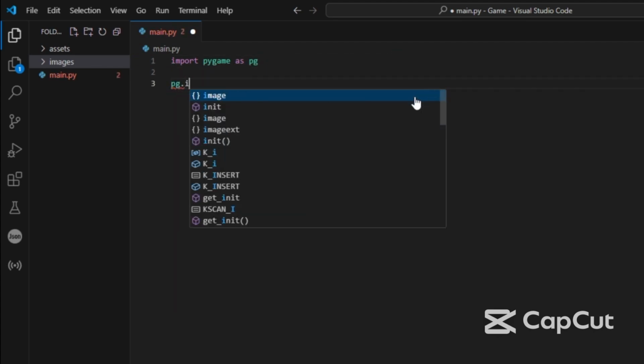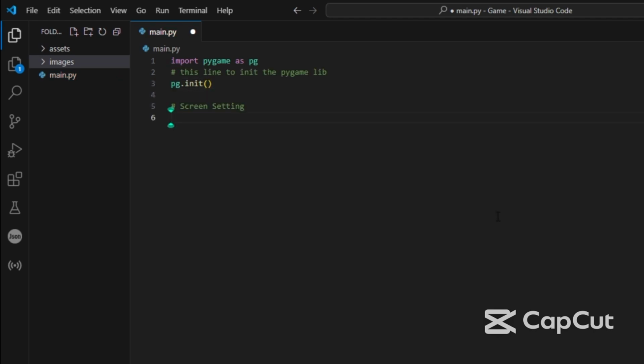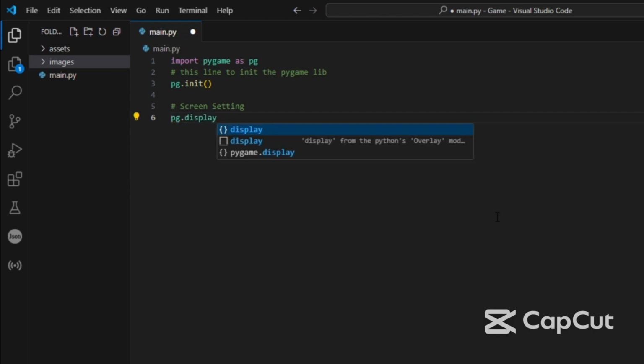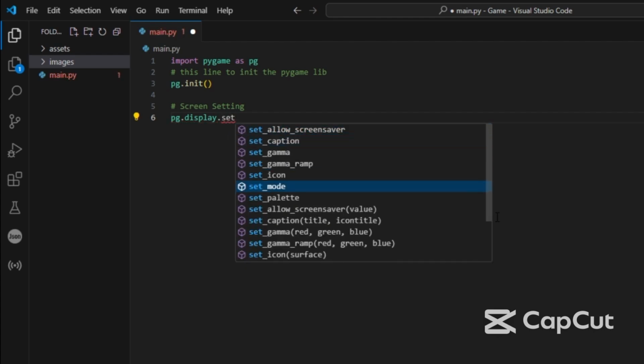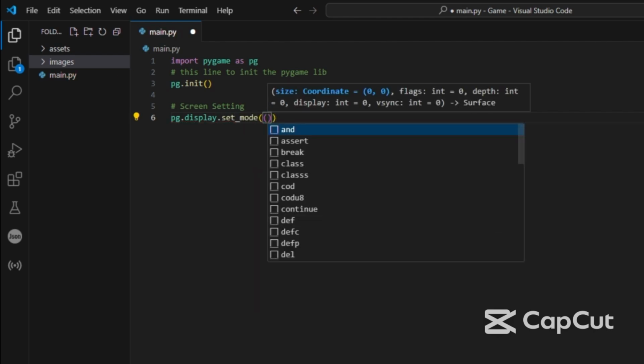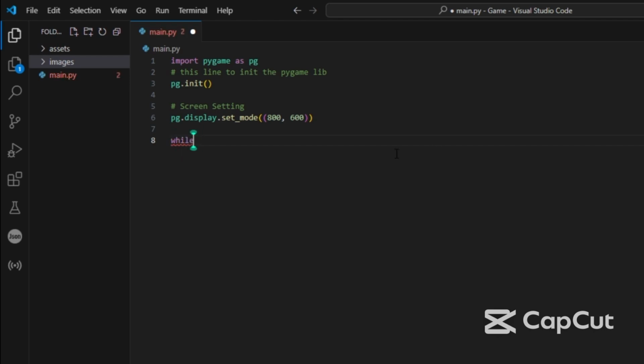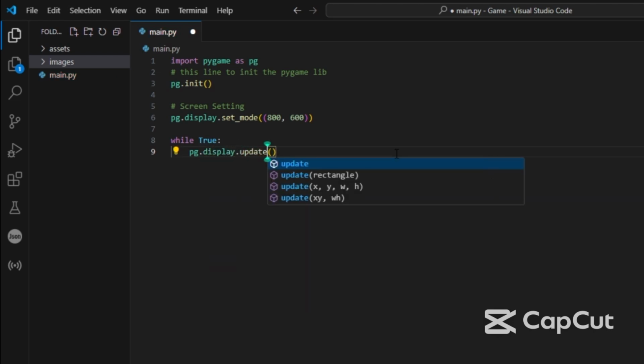Now we need to init the pygame library, pg.init, and the screen setting we'll write like that: pg.display.set_mode, and we'll write the size. We will set the size to 800 and 600, like that. Now we'll make the game loop, while True, something like while the program is running, and here we'll write pg.display.update to update and refresh the scene. Let's go.